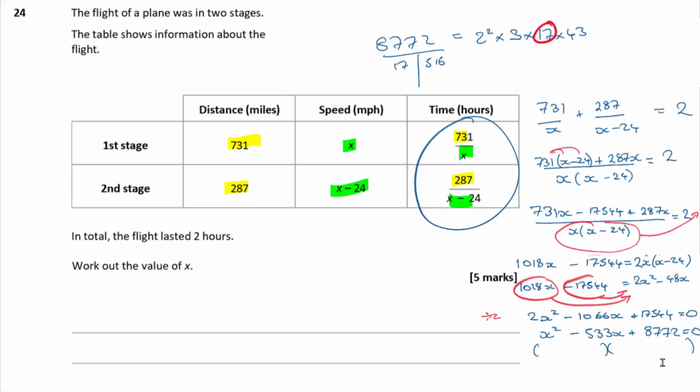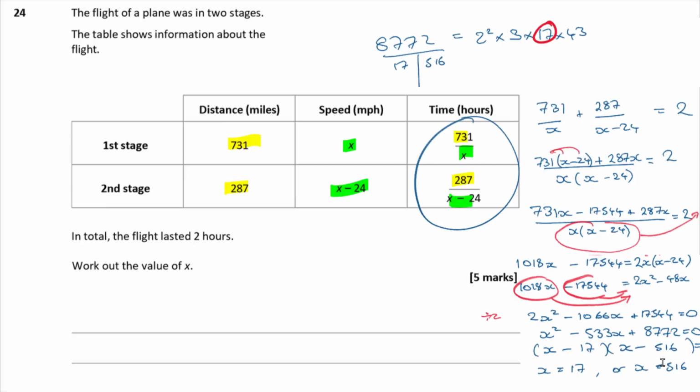So it's positive on the end and negative in the middle. That means my brackets have both got a minus sign in them. One of them is going to be 17 and one is going to be 516. Just double check. Does that add up to 533? Yes, it does. So awesome. So x minus 17, x minus 516 seems to work. And that's equal to 0, so that means that x is equal to 17 or x is equal to 516.